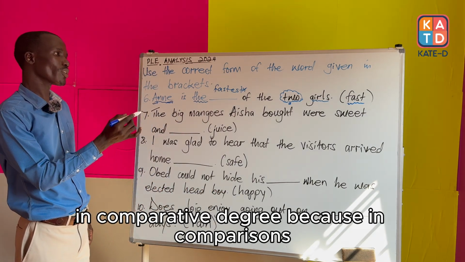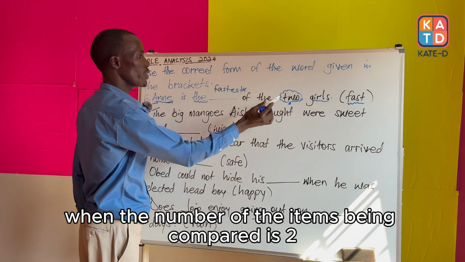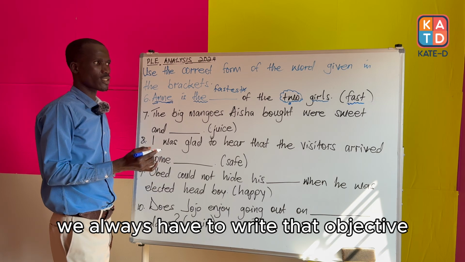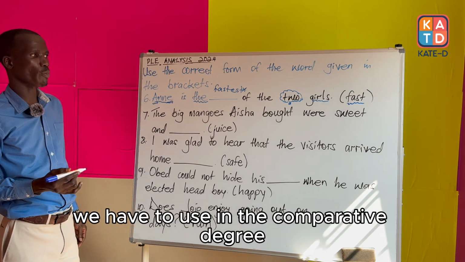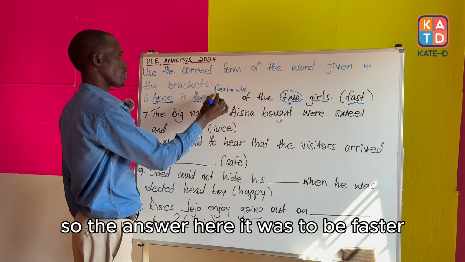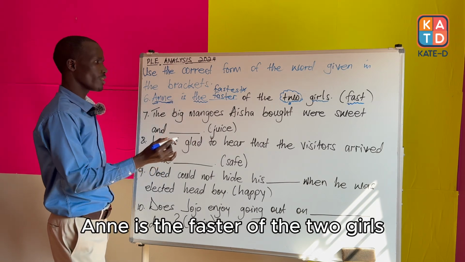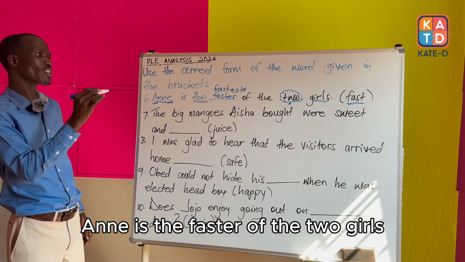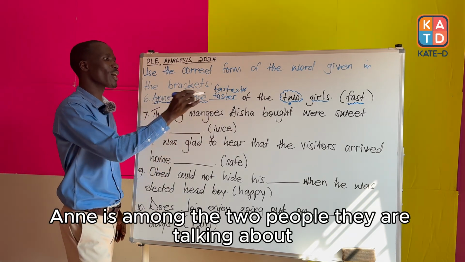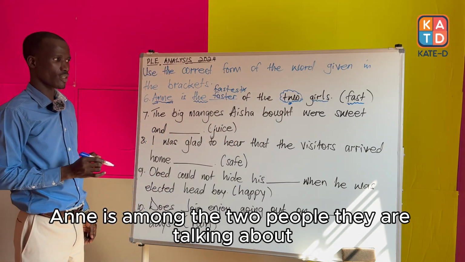Because in comparisons, when the number of the items being compared is 2, we always have to write that adjective we are to use in the comparative degree. So the answer here, it was to be faster. Anne is the faster of the two girls. Anne is among the two people they are talking about.